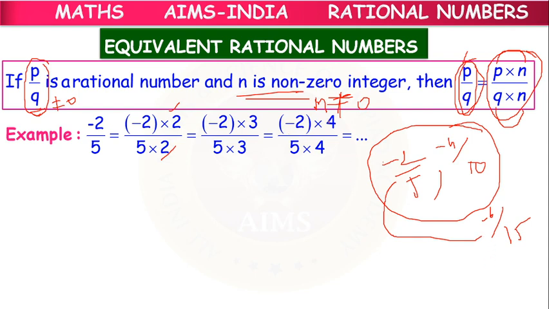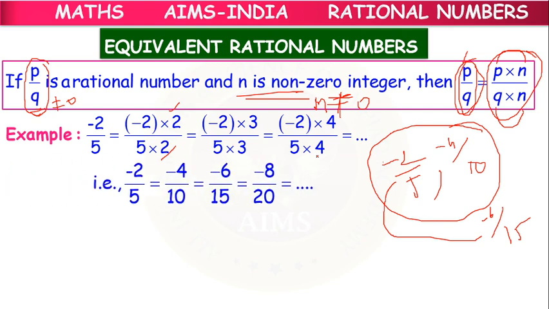Next, if we multiply with 4, then also like that we can frame, by multiplying with the same number, equivalent rational numbers as many as we want. So here minus 4 by 10, minus 6 by 15, minus 8 by 20, all are said to be equivalent.